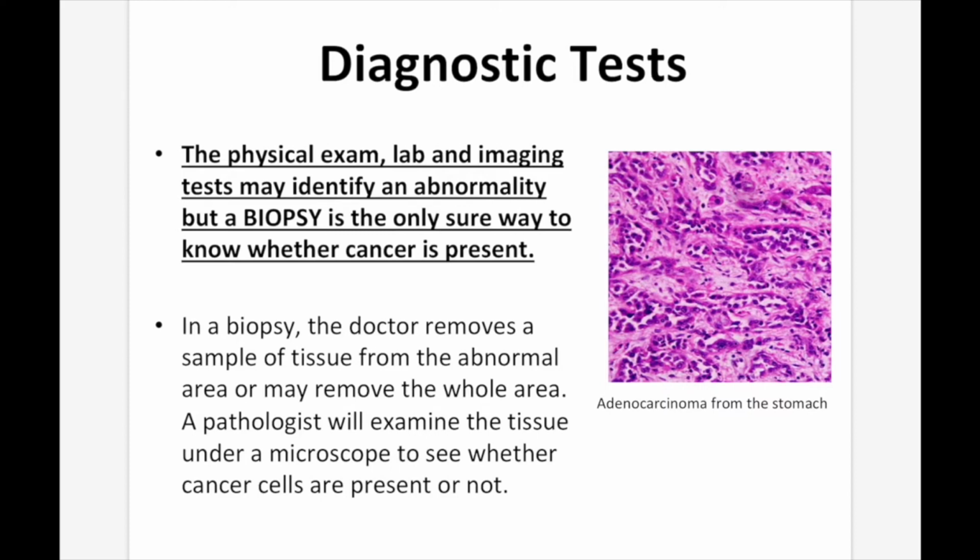And here's an example of what it might look like. So here's an adenocarcinoma from the stomach. And they're going to take a look at this and they're going to see whether the cells look normal or whether they look abnormal.